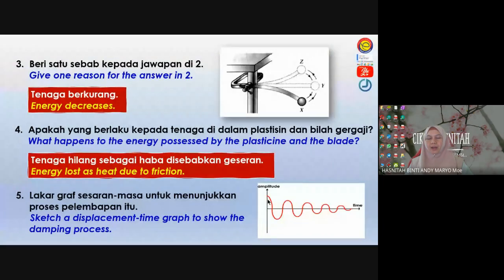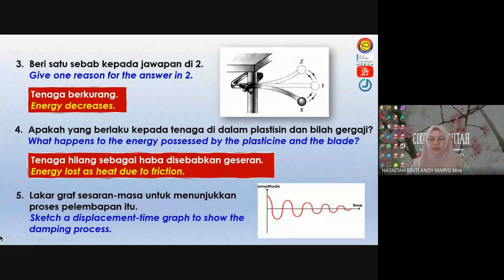What does not change? Period. It is the period, or the frequency. You can see there is T, labelled with T, so that is the period. The period of the oscillation remains the same. So when the period is the same, it means the frequency also remains the same.